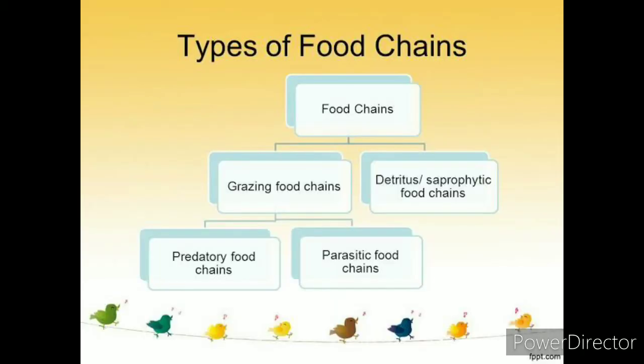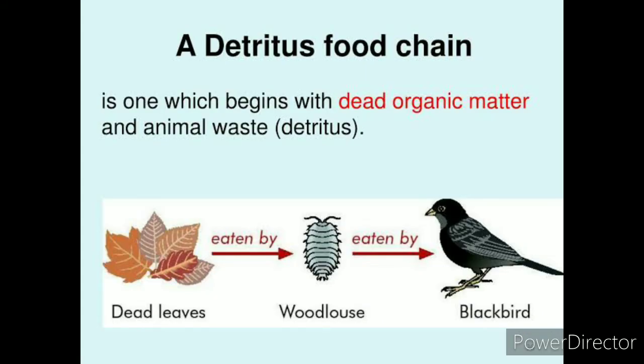Next we will see the second main classification, that is the Detritus or Saprophytic food chain. As you have studied, in the grazing food chain the initial organism is alive, but in the Detritus or Saprophytic food chain, the organism which begins the food chain is dead organic matter or animal waste. So here you can see dead leaves will be eaten by the woodlouse, and the woodlouse will in turn be eaten by the blackbird. So this is a detritus food chain.